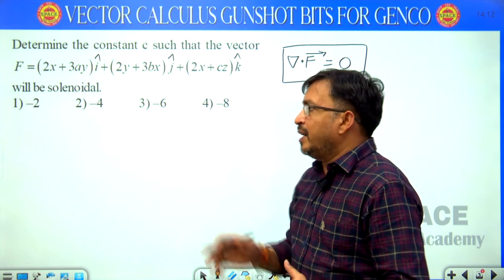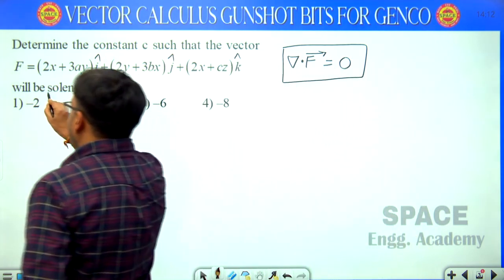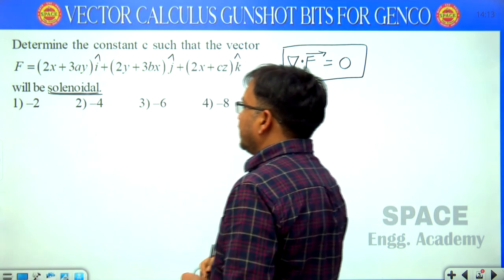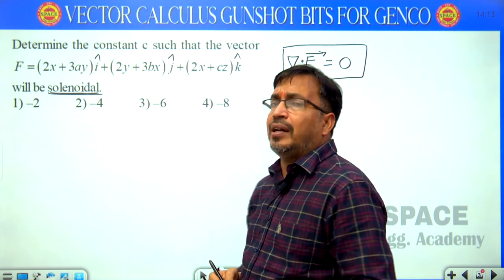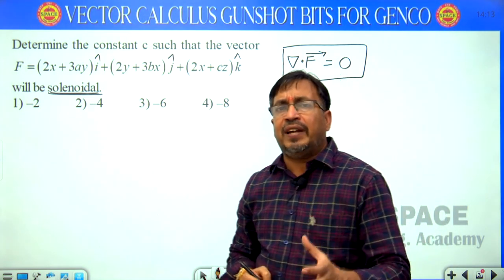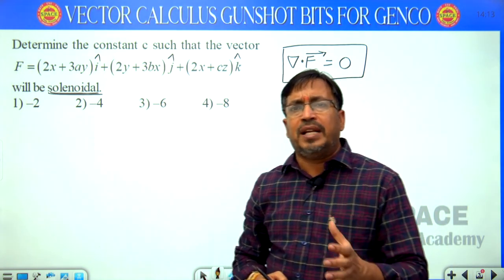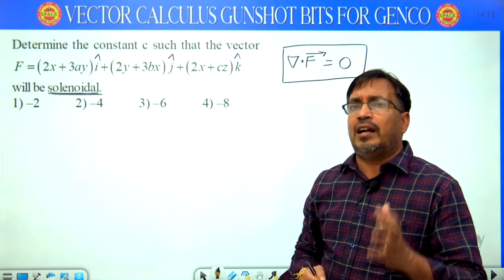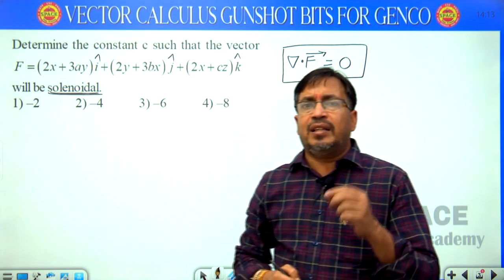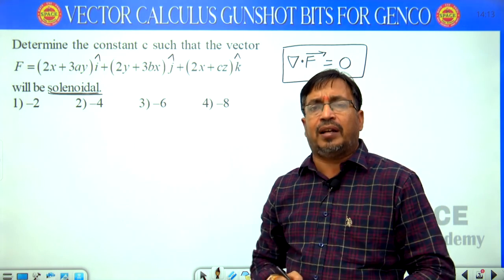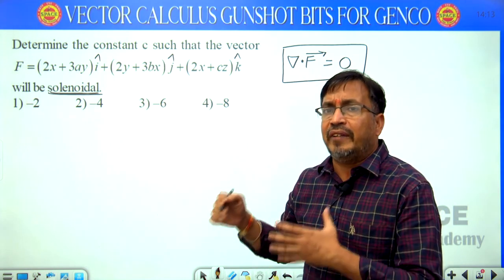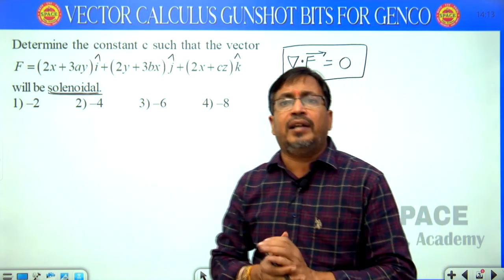So in our question, the given vector is known as solenoidal. Then see here, what is the divergence formula in rectangular coordinate system? Just now I told, every equation, gradient, divergence, curl, Laplacian, all these formulas will change according to coordinate systems. That's why in every problem, first you check the given input scalar or vector, and next what type of coordinate system we are using. So here the given vector is in rectangular coordinate system.